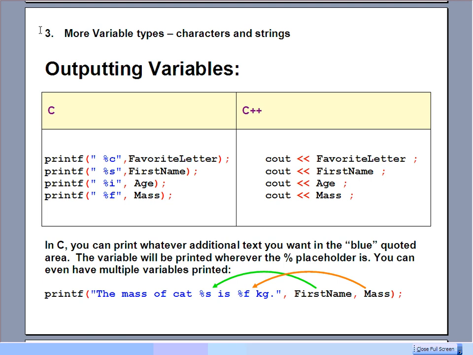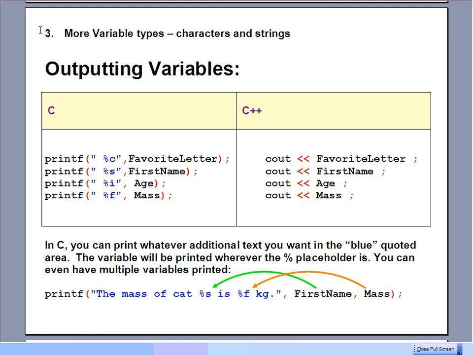and the period. And so the compiler will go through when it runs now and say, oh, I need to print a string, and then it will go and find that output list and go, oh, first name should be printed right here. And then it keeps printing the word "is", and then it goes, oh, I need to print out a float. Who is it? And then it looks at that output list and goes, oh, it's the mass. And then it will actually go and print the mass value right there. So you can have multiple lines or multiple variables printed out on one printf command.